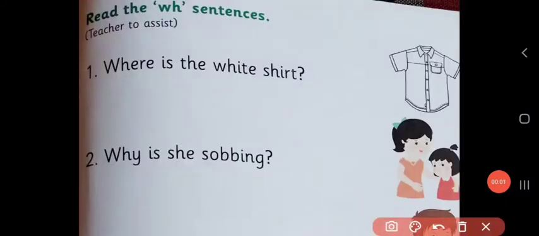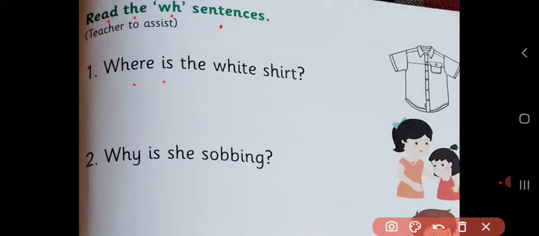This is our next page, page number 63. Read the WH sentences. What we have to do, they have given some sentences on page number 63. We have to read those questions or sentences. So now we'll start with the first sentence.